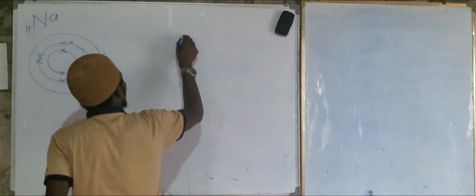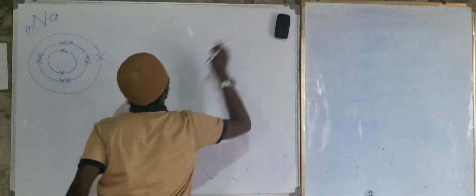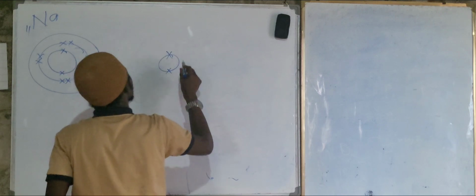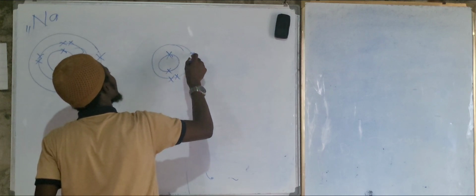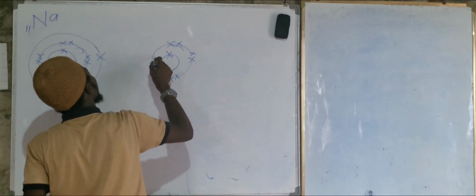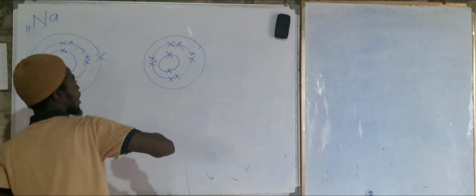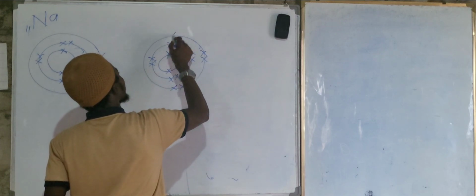Now, let's look at chlorine. Are we getting the concept here? Yes, sir. Good. So here we have, this part can take only 2, right? This one can take how many here? 2 here, 2 here, 8. Are we okay? Yes, sir. So let's assume here we have 2 here, 2 here again, 2 here.